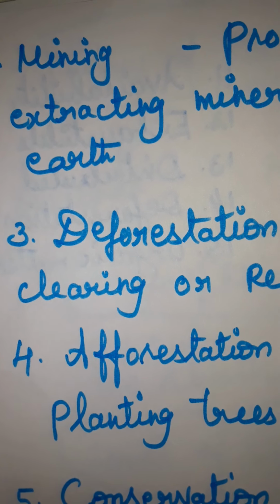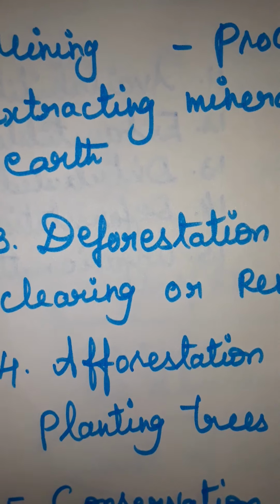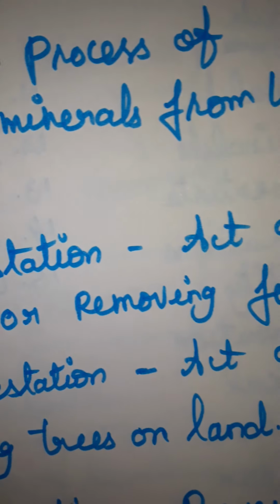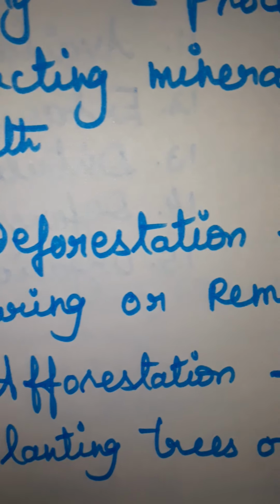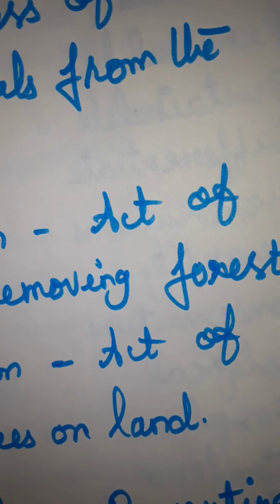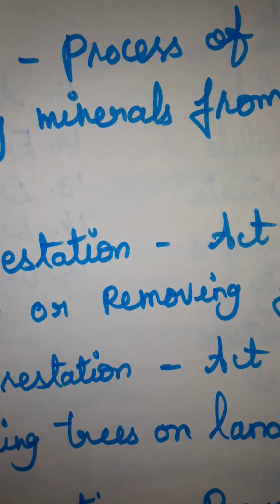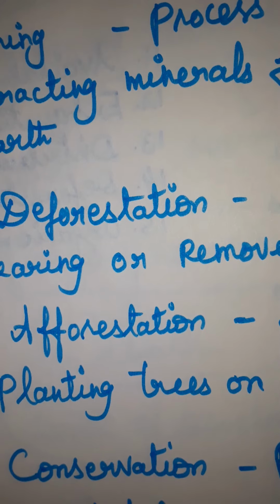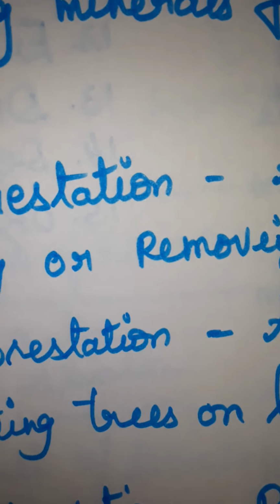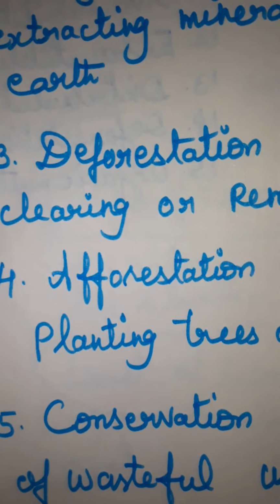Third one, deforestation. What is the meaning of deforestation? Deforestation means the act of clearing or removing forest. Then afforestation: act of planting trees on land.